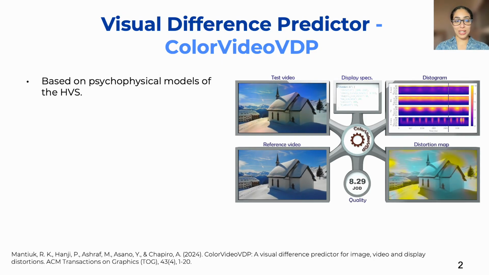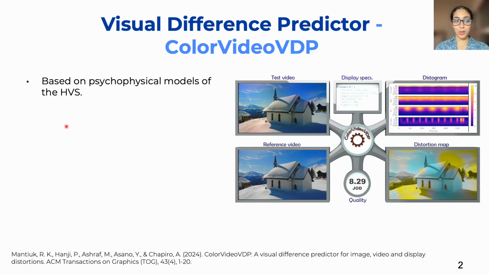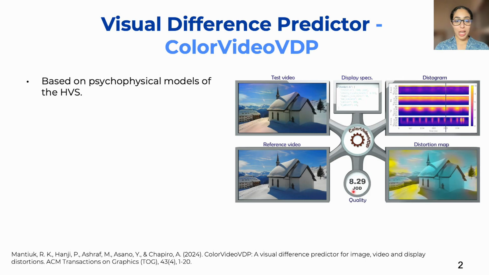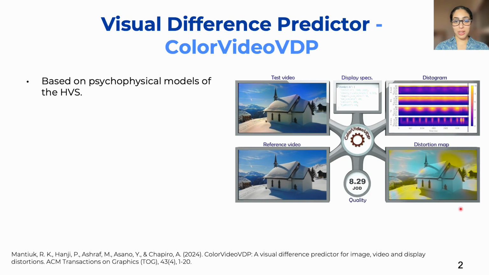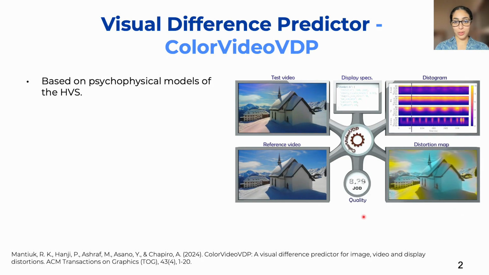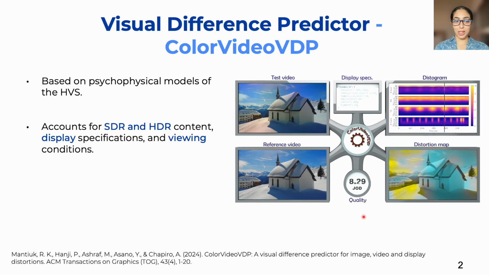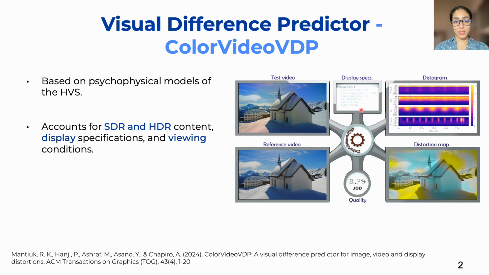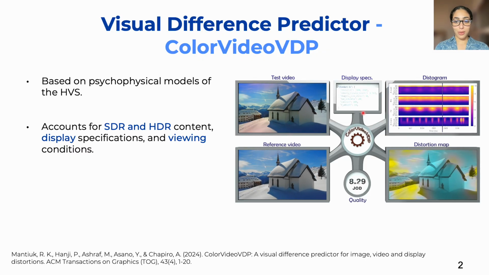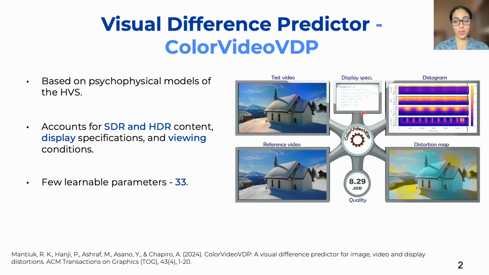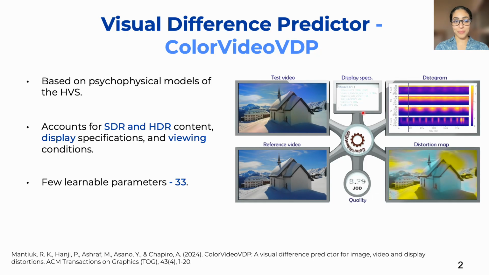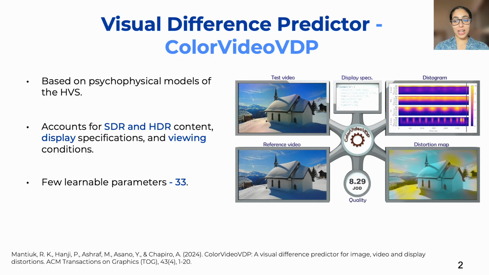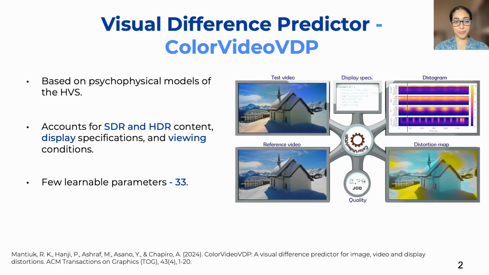ColorVideoVDP is a perceptual quality metric based on a psychophysical model of the human visual system to assess the visible distortion between two videos, which can be shown either as a distortion map, histogram, or the quality score. Because it's based on a psychophysical model, it can natively account for SDR and HDR content, display specification, and viewing condition. Furthermore, it is a white box model based on low-level human vision, with very few learnable parameters, allowing it to generalize well across a diverse range of distortion.